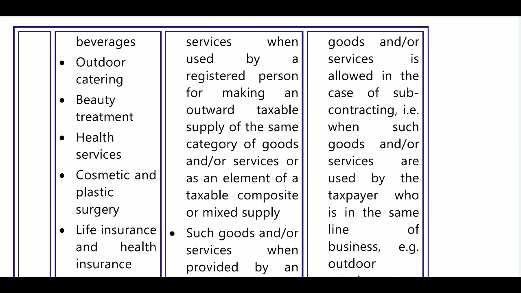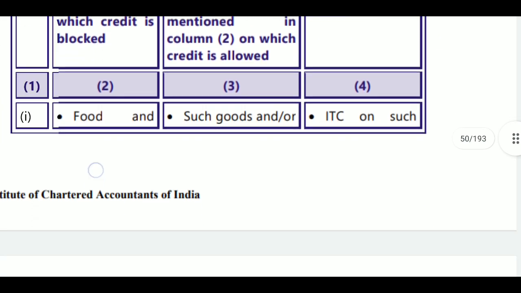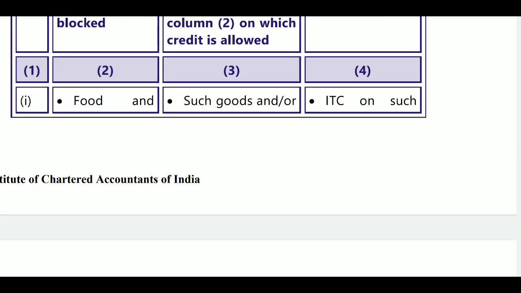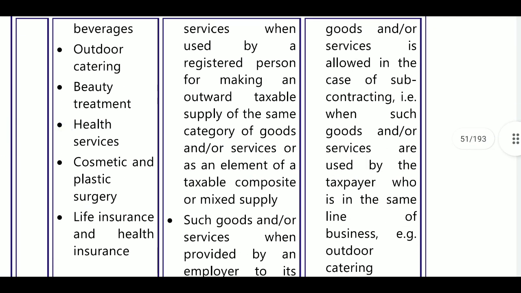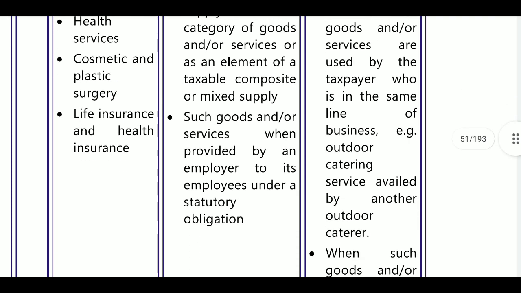Such goods and services when provided by an employer to his employee under a statutory obligation. There must be a statutory obligation. If an employer provides a life insurance facility to an employee under statutory obligation, then it will be allowable credit. Next, remarks: ITC on such goods and or services is allowable in the case of subcontracting, that is, when such goods and services are used by a taxpayer who is in the same line of business.